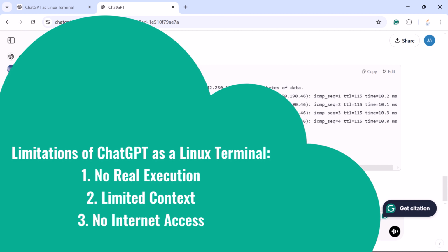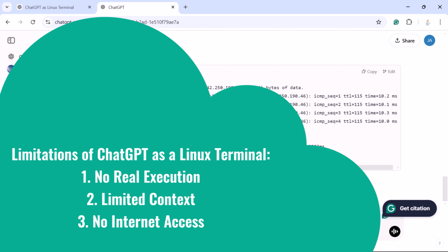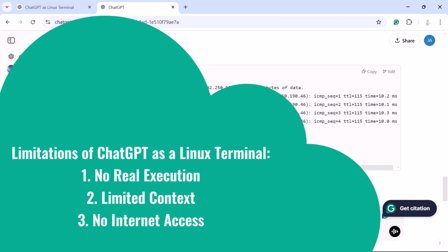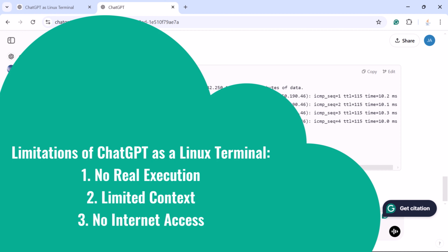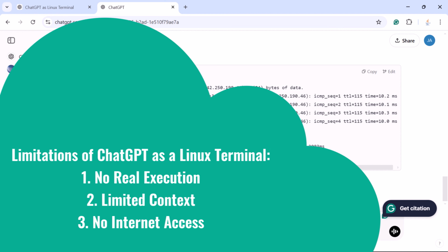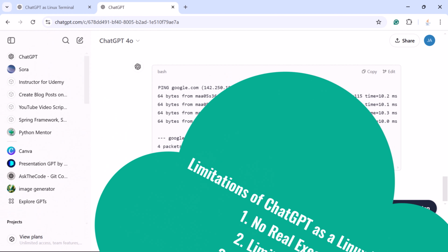Next, limited context. The simulated file system and data might not reflect a real Linux environment. No internet access. Commands requiring internet access, like downloading files, won't work accurately. Even with these limitations, it's an excellent tool for learning and experimenting.